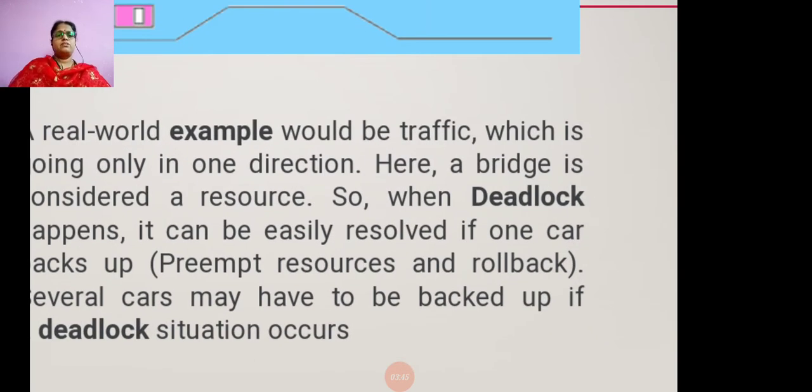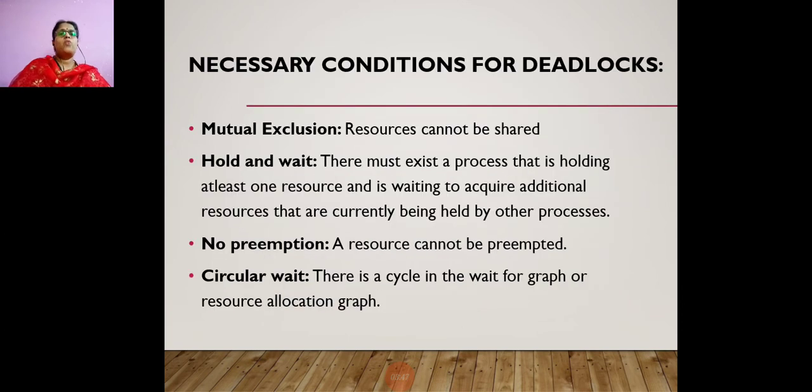Next we are going to see the necessary conditions for deadlocks. There are four main necessary conditions: the first is mutual exclusion, the second is hold and wait, the third is no preemption, and the fourth is circular wait. What do you mean by mutual exclusion? It means the resources cannot be shared.